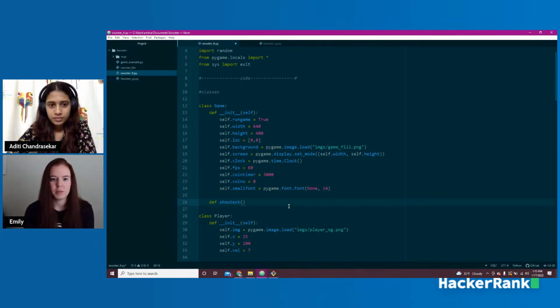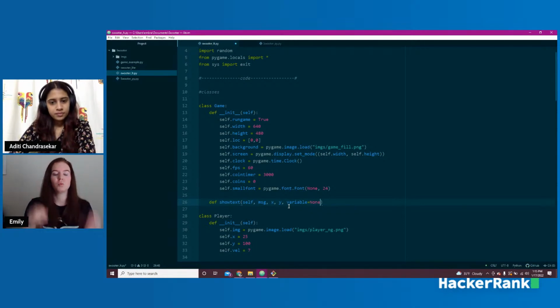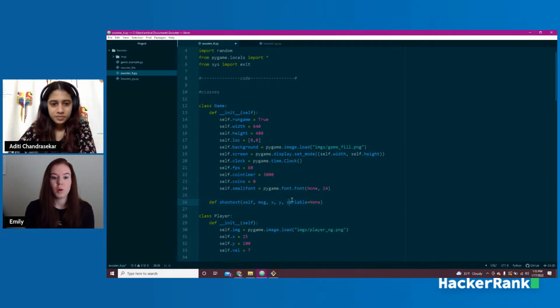So it takes the self, which is the game, the message that you type in, the X and Y location of where you want those messages, and then a variable if you want it. It's going to default to None, so that if I just wanted to put Swooter up in the corner, I could do that by just typing in the message and where I wanted it to be located. Or if I want a variable in it, this is now optional. It will default to None, but I can add one if I want to. And in this case, we are going to use it.